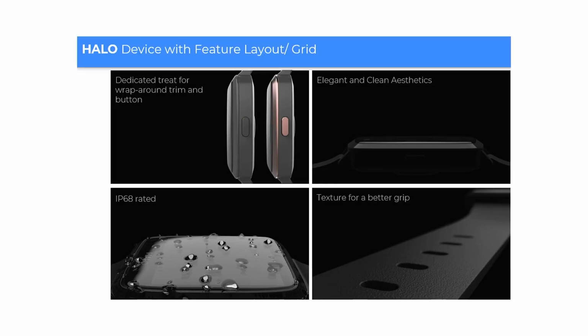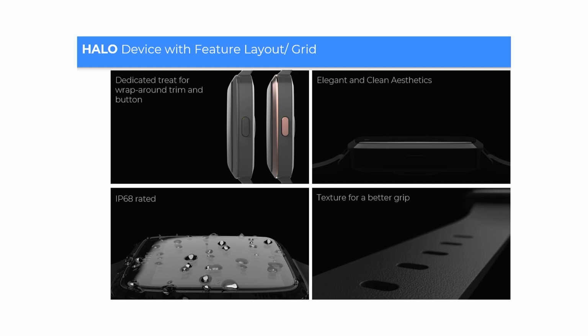So Halo device with feature layout and grid. So dedicated treat for wrap up trim and buttons, so that they had a nice button and it could trim basically. So majority of these prototypes which you're looking at are kind of adapted from other watches which are there in the market. They wanted to just come out with a low fidelity prototype. So this is not something which they actually built. They are still in the design and prototyping phase, right?